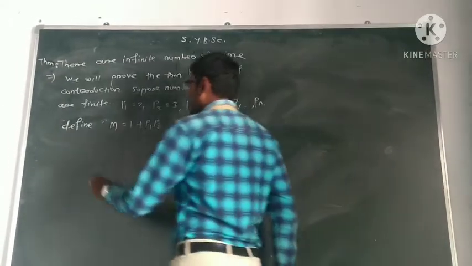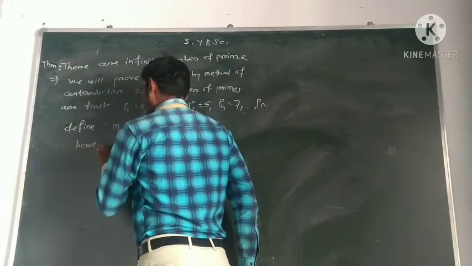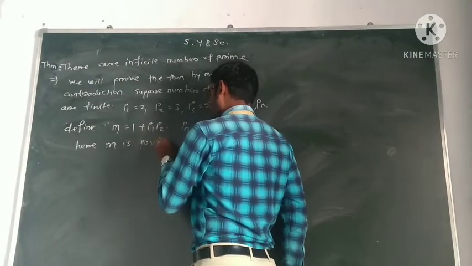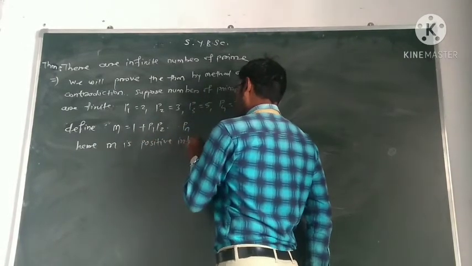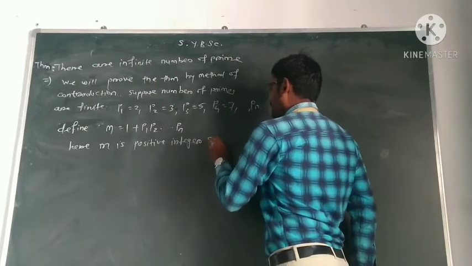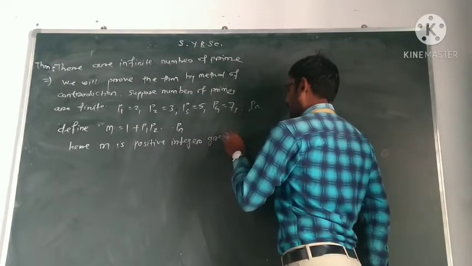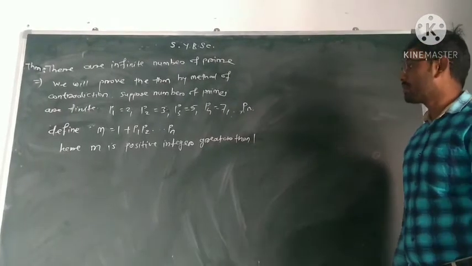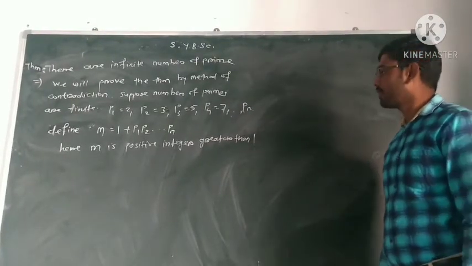So m is a positive integer greater than 1.